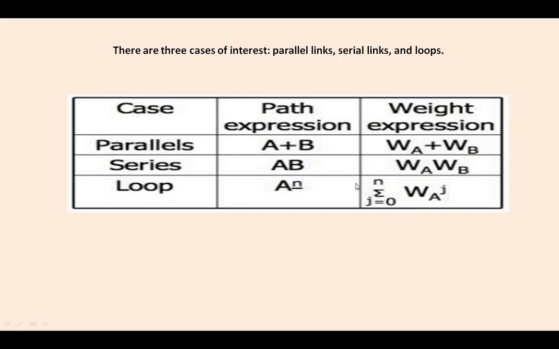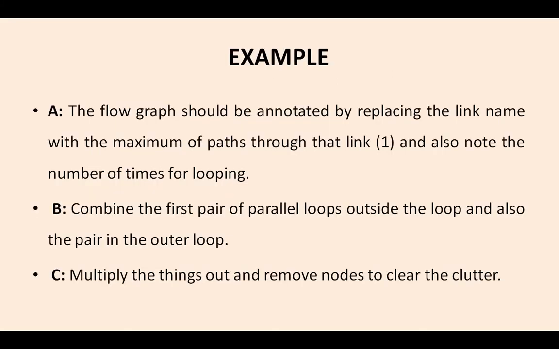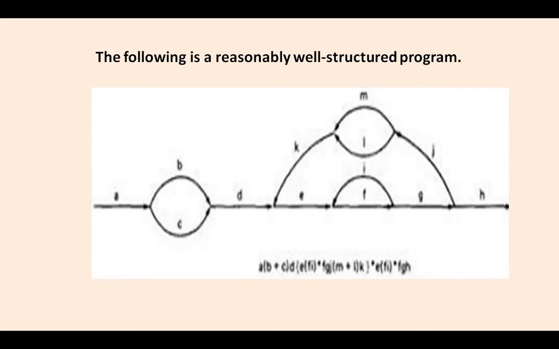And if it is a loop, then we can represent it as A to the power of n, and the weight expression as WA to the power of j. Like that you can represent parallel links, serial links, and loop expressions. So if it is a well structured program, how can we represent it in the graph? We are going to see an example.